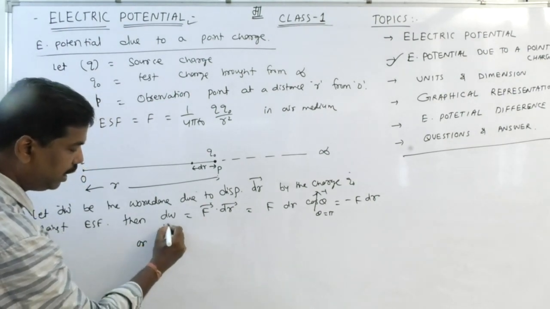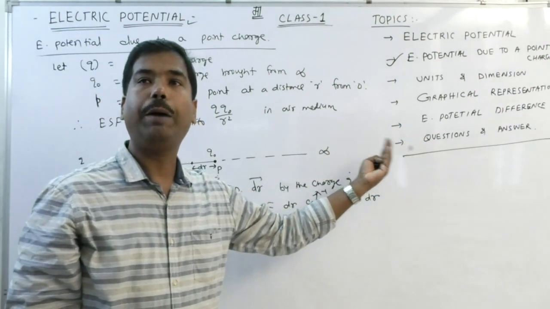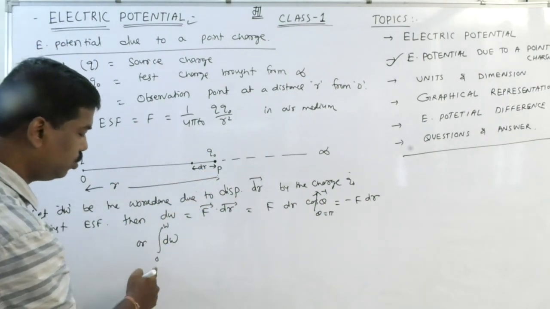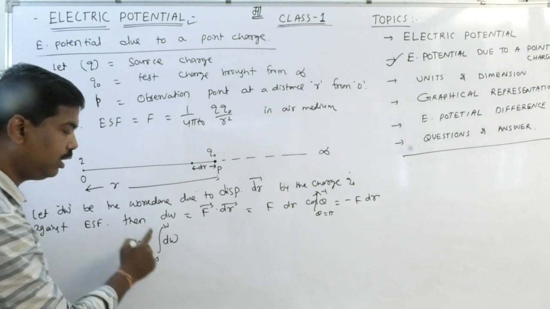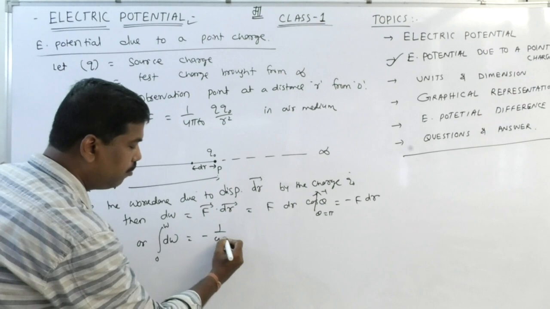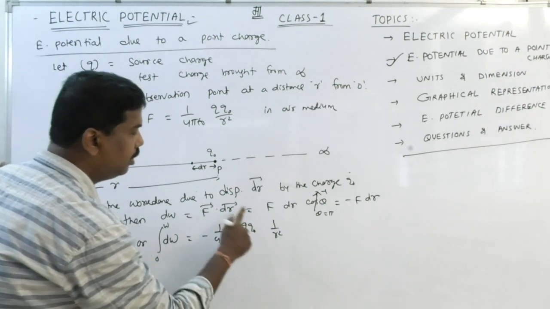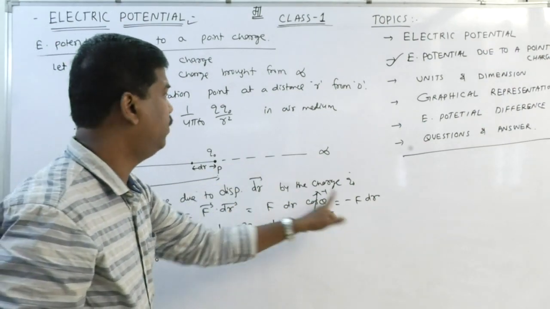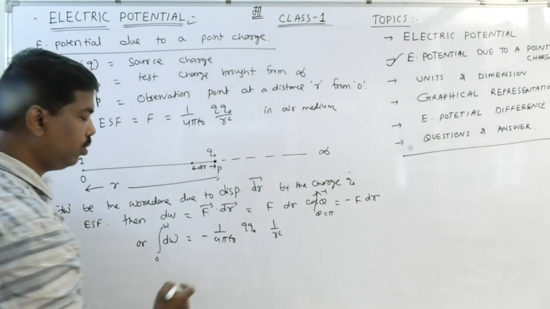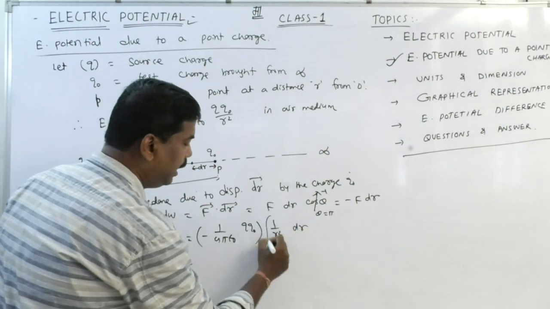Integrating both sides with the proper limit. If there is no work done, the charge will be at infinity. After doing the work, the charge will come to the observation point P. So if there is no work done, 0, and after doing the work, W. Instead of F, I can write 1 by 4 pi epsilon 0 Q Q0 by R square. So 1 by 4 pi epsilon 0 Q Q0 is taken outside, 1 by R square dr integration.